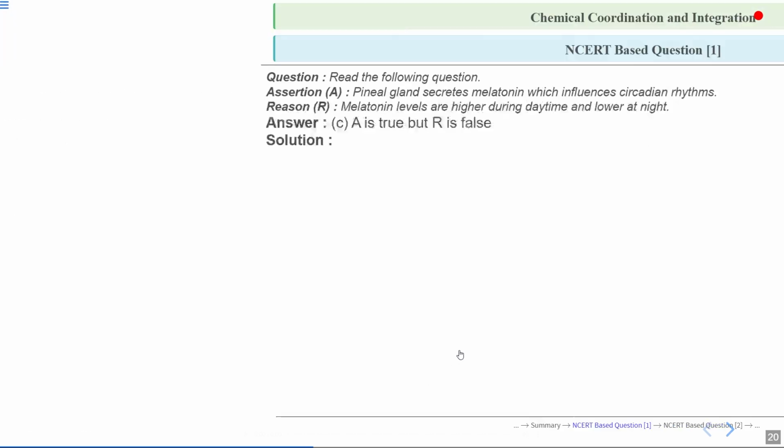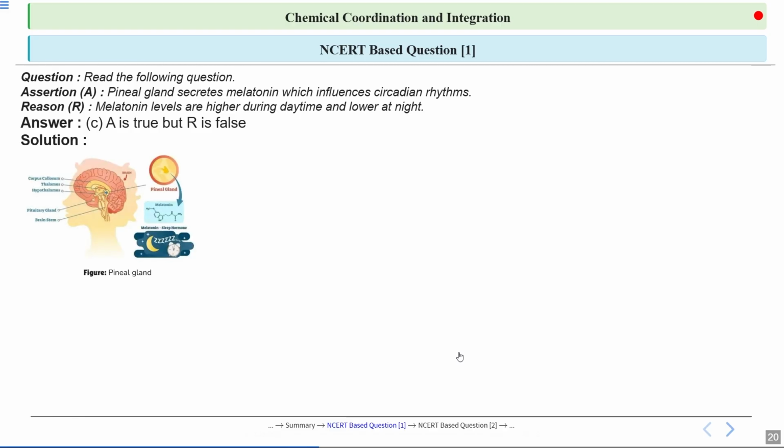So let's discuss some NCERT based questions. This is an assertion reason type question. The assertion here is pineal gland secretes melatonin, which influences circadian rhythm. Reason given: melatonin levels are higher during daytime and lower at night. So we have to opt for the correct answer. Here option C is correct, which is A is true, but R is false. Assertion is true, reason is false.